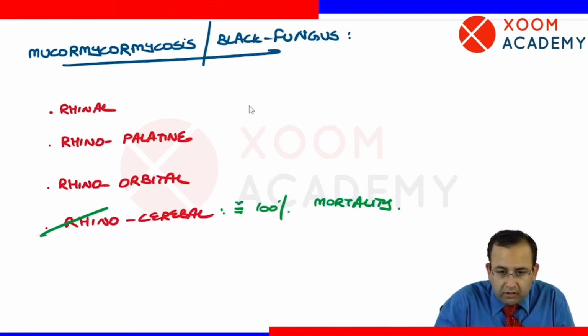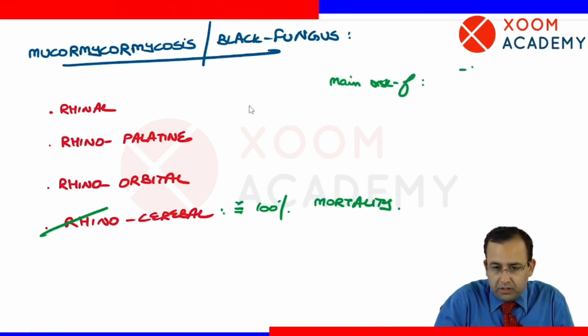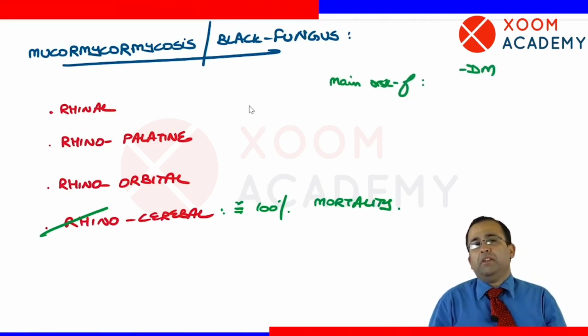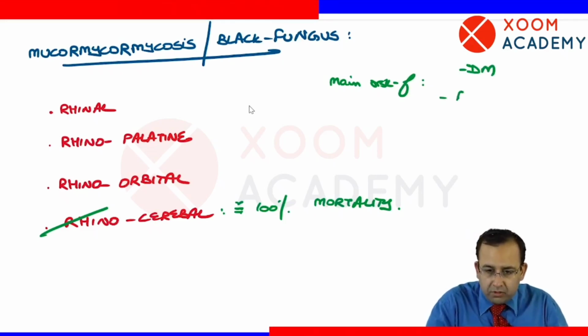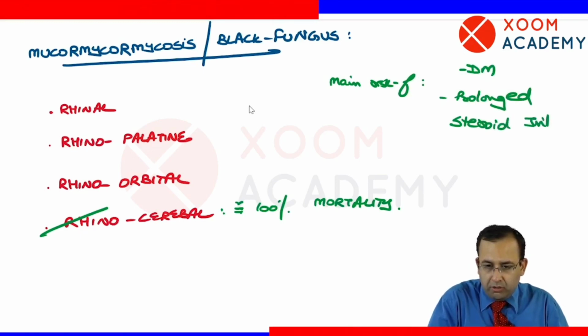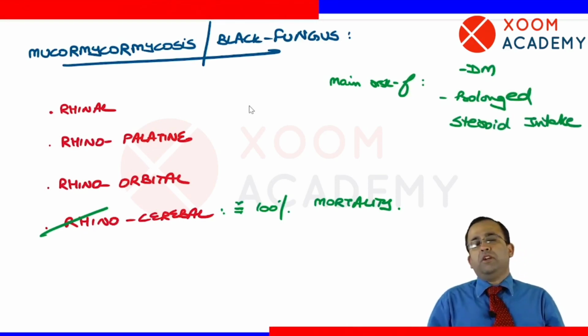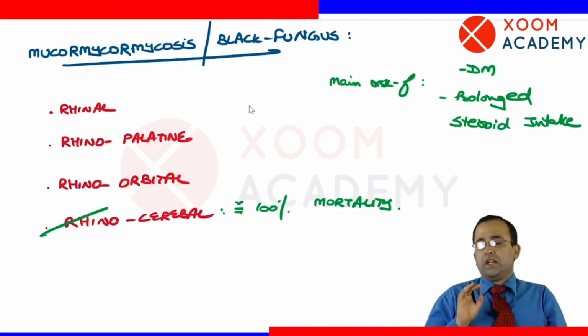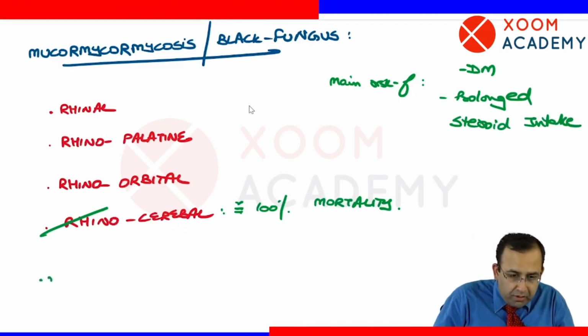Next point. Main risk factor for development of mucormycosis is diabetes and patients who have received prolonged steroids. Lastly, the most common organism associated with mucormycosis.